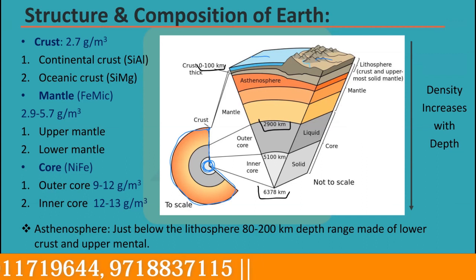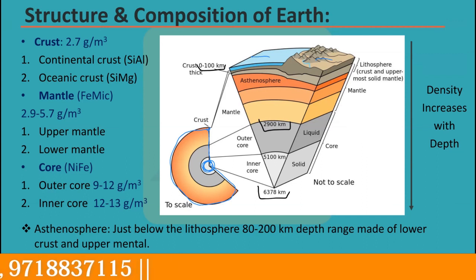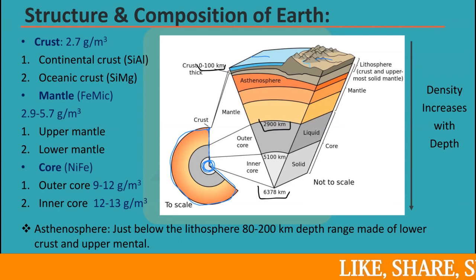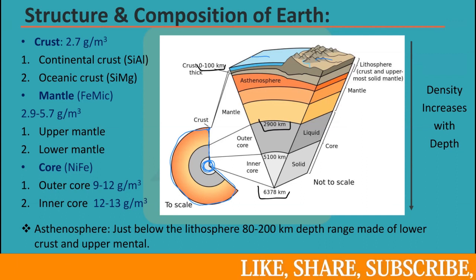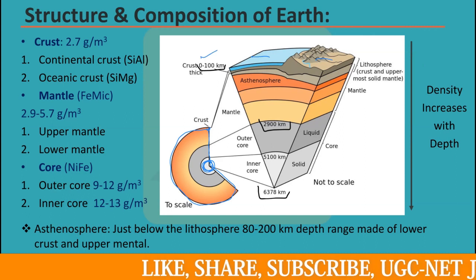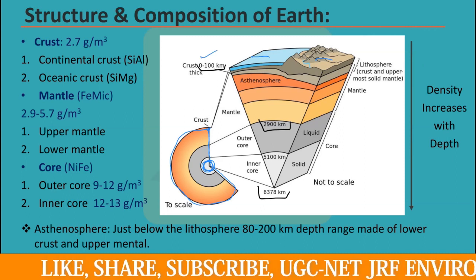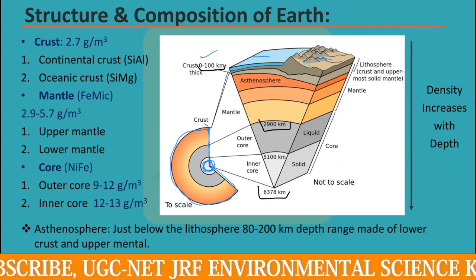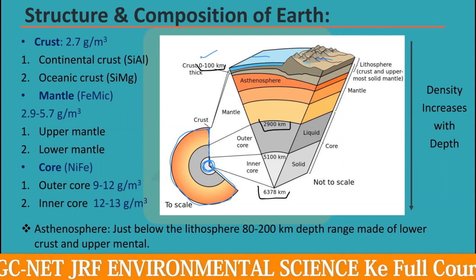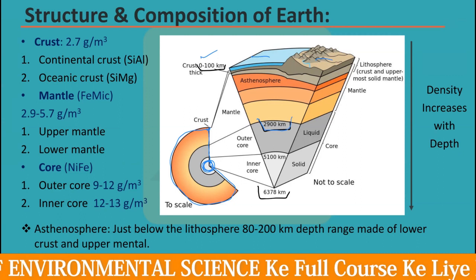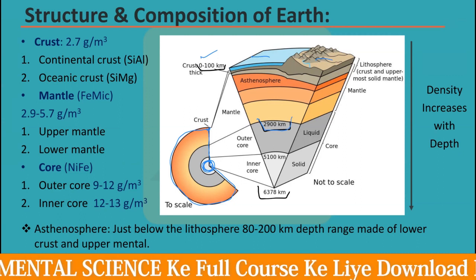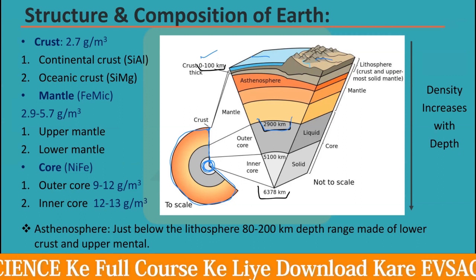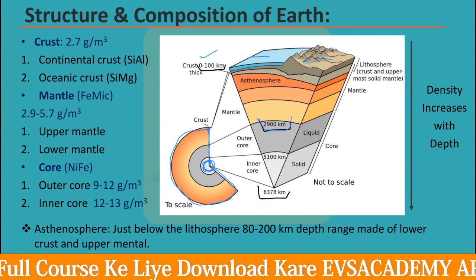The very upper layer of where we live, of the earth structure, is called the crust. The crust height ranges from 0 to 100 kilometer. After the 100 kilometer, the next layer you find when you go deep down into the earth is called the mantle. The mantle depth is up to 2900 kilometer. That is called the mantle.